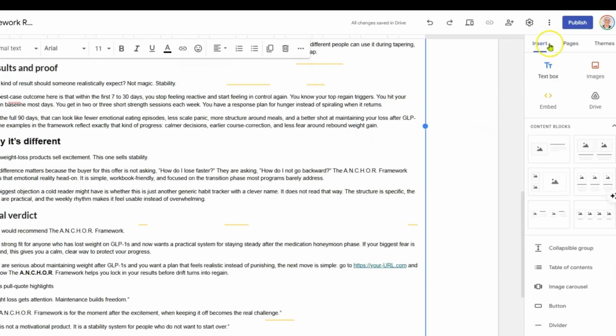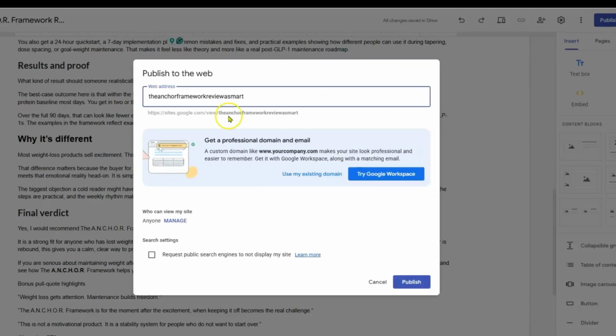And so we're going to just go ahead and publish this, and it's going to give you, what is the web address that you want. And so I'm just going to put in here the anchor framework. Okay, so this is available. Don't ever click this, request public search engines not to display my site. You want it displayed, right? So we're going to go ahead and publish it.